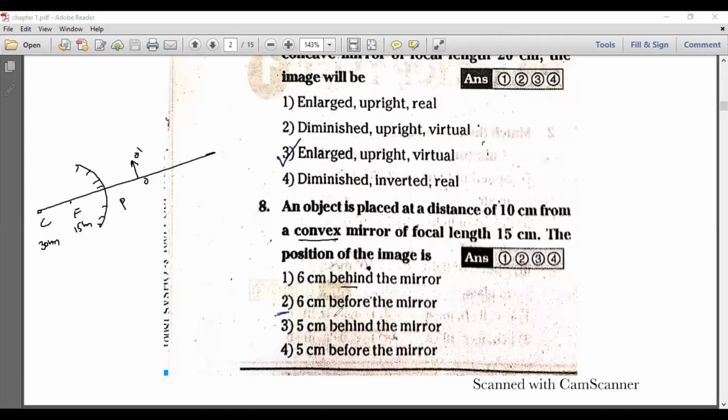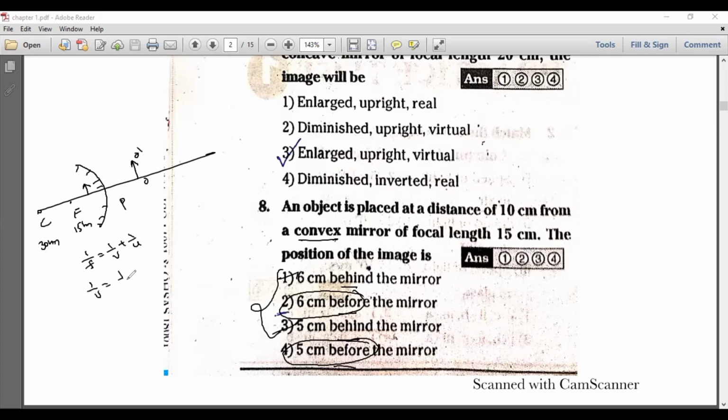4 centimeters behind the mirror, 4 centimeters before the mirror, 5 centimeters behind the mirror, and 5 centimeters before the mirror. Obviously, the image will form behind the mirror only, so the before options should be eliminated. Why? Because the image forms behind the mirror. So here, two options are there: option 1 is 6 centimeters behind the mirror, and option 3 is 5 centimeters behind the mirror. So by using the analytical method, we can't solve this kind of problem, so we need to go for the numerical method only. What is the mirror formula? 1 by F is equal to 1 by V plus 1 by U.